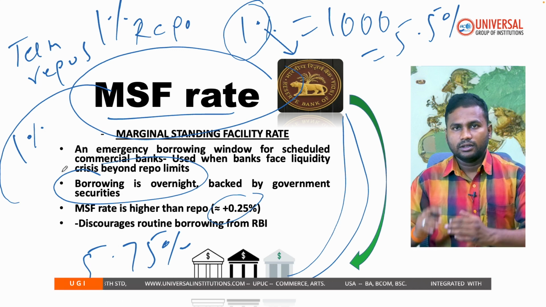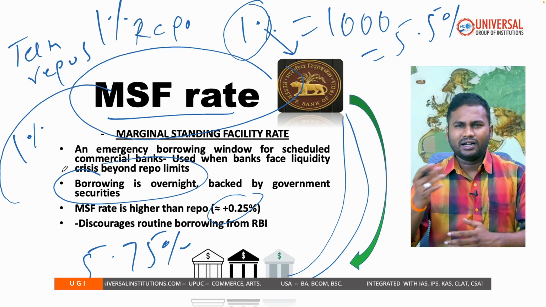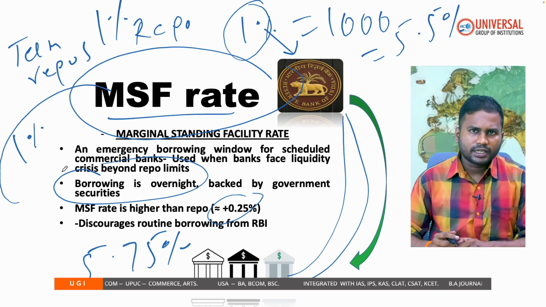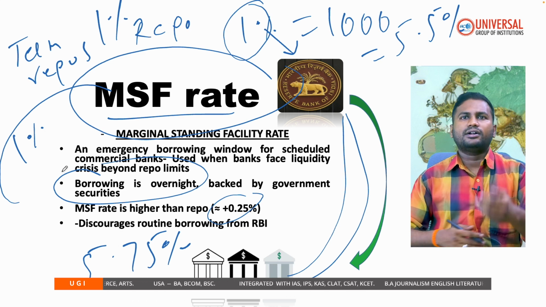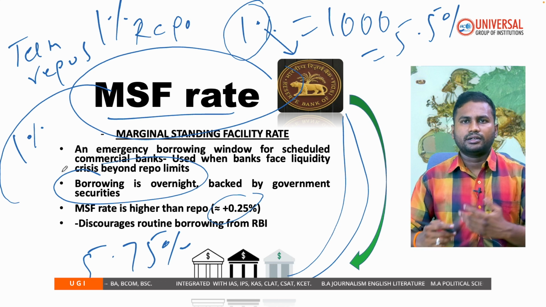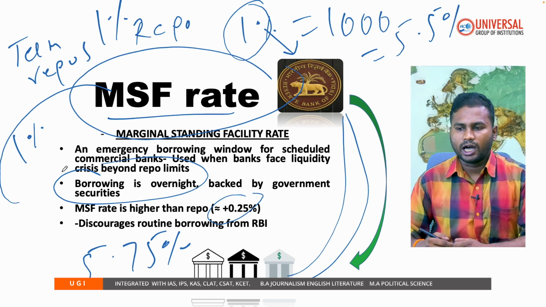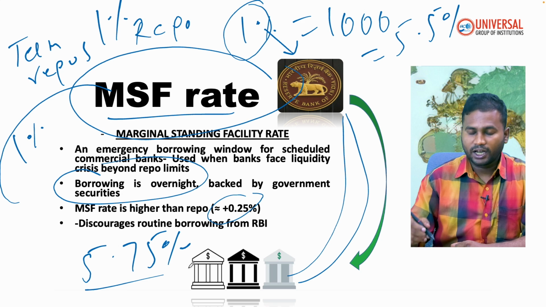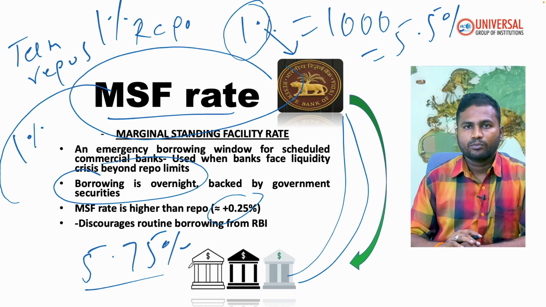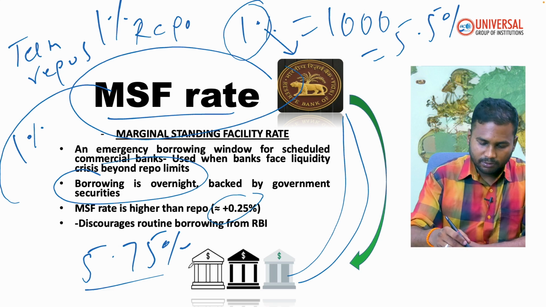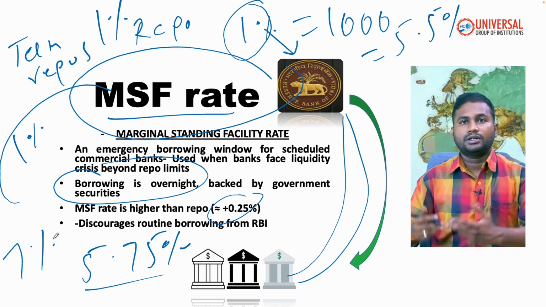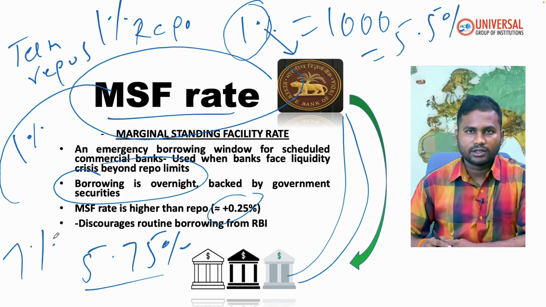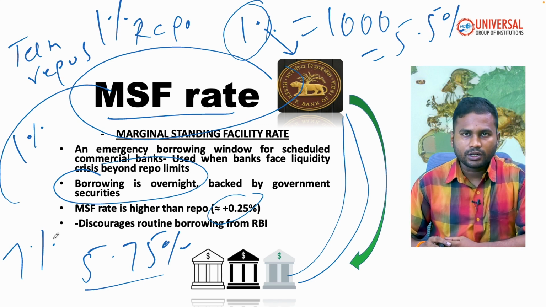Scheduled commercial banks, and even unscheduled banks, can also avail this benefit, but their interest rate would be charged slightly higher. If it is 5.75% for scheduled commercial banks, RBI may charge something like 7% depending on the leverage of the unscheduled commercial banks.